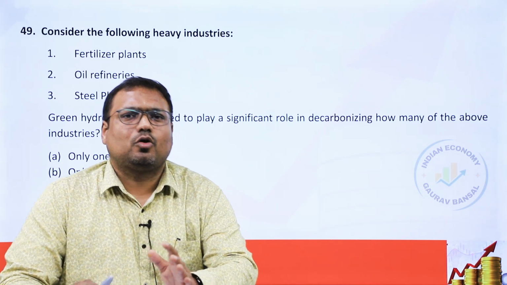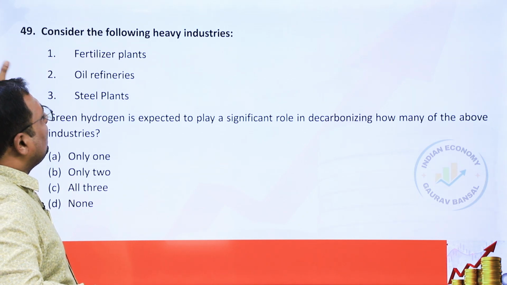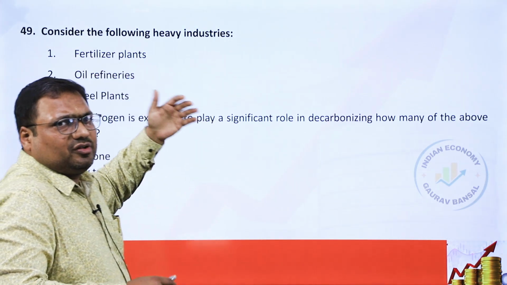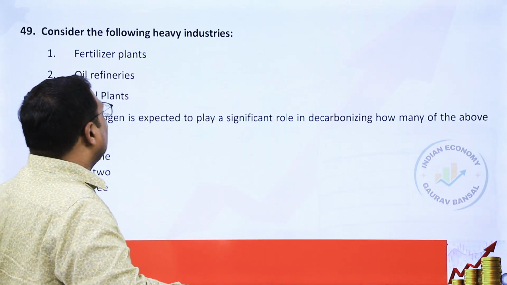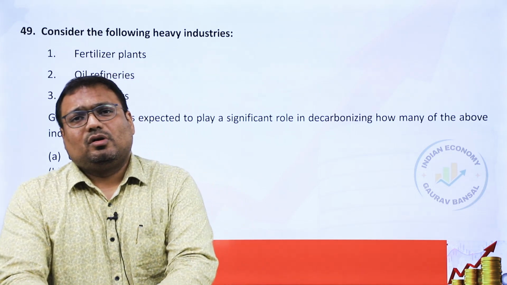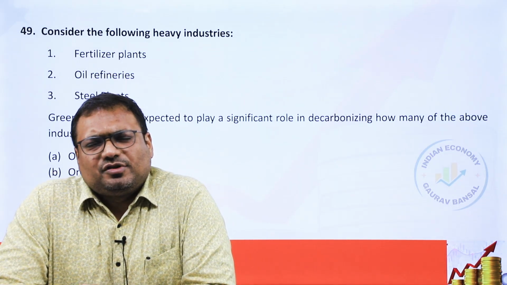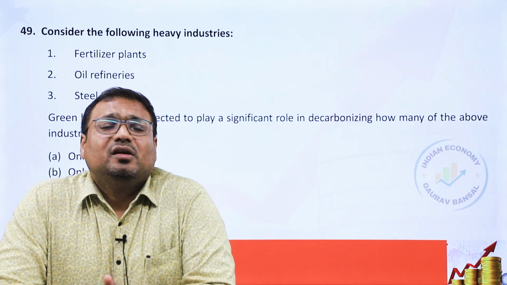So of course, for fertilizer, and for oil refinery, because it is a direct substitute to oil, it can be used in trucks and even in cars in future. And third, steel plants. Some of you may not be aware of the steel plant application of green hydrogen, which is where some students may get it wrong. Otherwise, 1 and 2 were relatively easy.